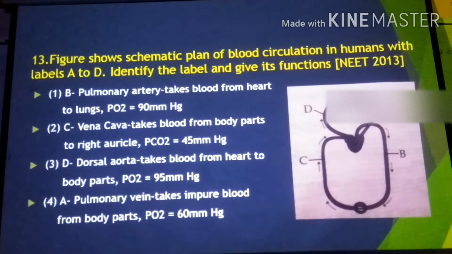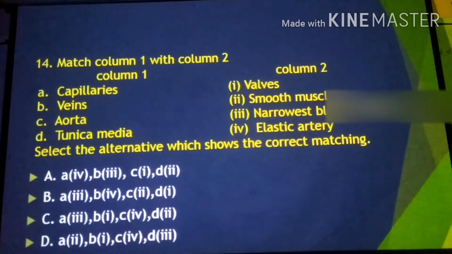But for the second option, C, in the figure C indicates vena cava takes blood from body parts to right auricle, that is also correct. And the partial pressure of CO2, carbon dioxide, is 45 mm of Hg at the body tissue, that is also correct. So the figure matches with the second option, hence the correct option is 2 in this case.